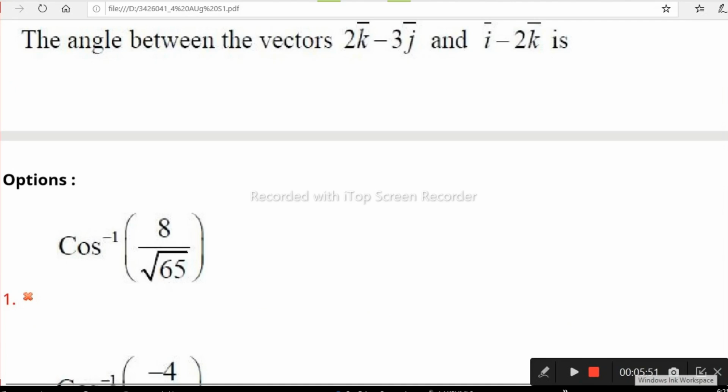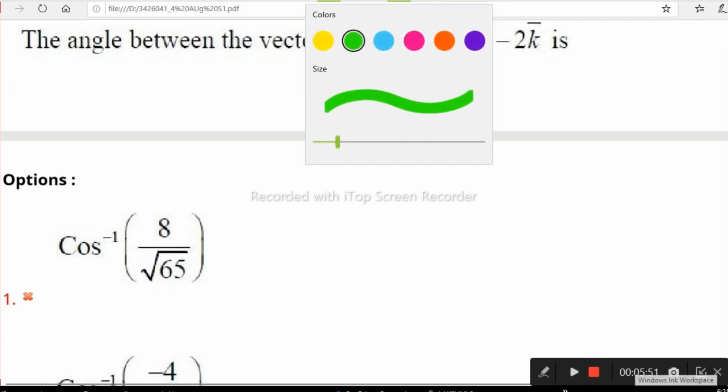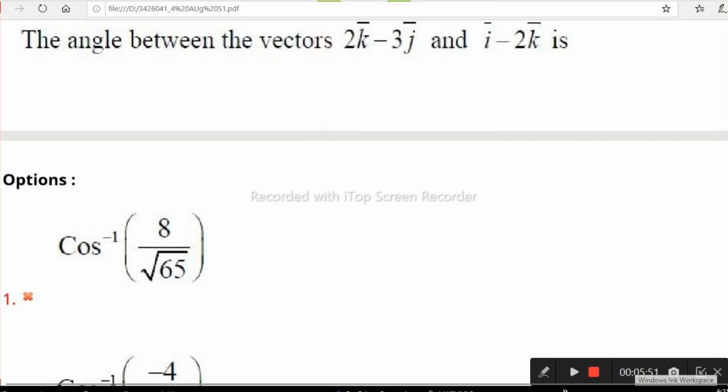See this question. What is it asking? Simply the angle between the two vectors is asked. Two vectors are given, the angle between the two vectors. You know, for the angle between two vectors, if you use the cos formula, cos theta is equal to mod of a dot b by mod a mod b.